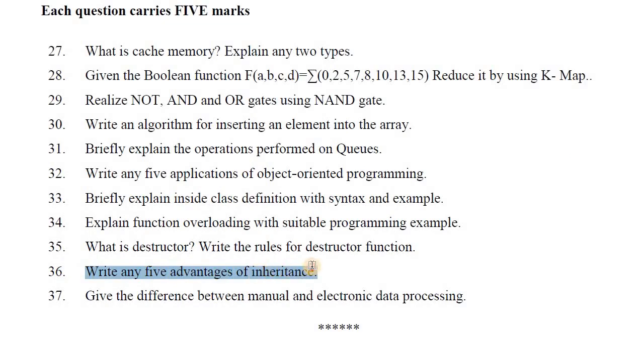at serial number 36. Write any 5 advantages of inheritance. So again it is very easy. Many times this question is repeated, advantages of inheritance. So the 5 advantages are reutilization of the code, easy to extend, easy to maintain, and better memory utilization. Like this you have to write the 5 advantages.